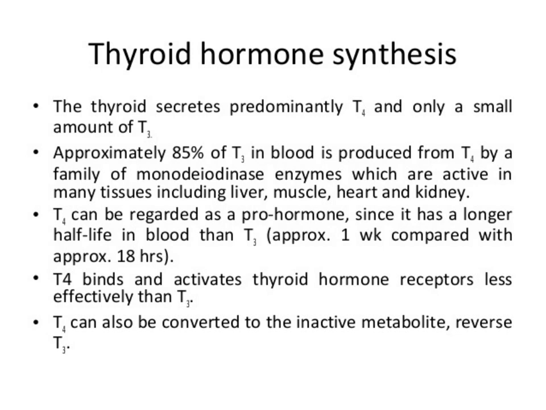T4 can be regarded as a prohormone since it has a longer half-life in blood than T3, approximately 1 week compared with approximately 18 hours for T3. T4 binds and activates thyroid hormone receptor less effectively than T3, as I have mentioned earlier that T3 is 10 times more active than T4. T4 can also be converted to the inactive metabolite that is called reverse T3.